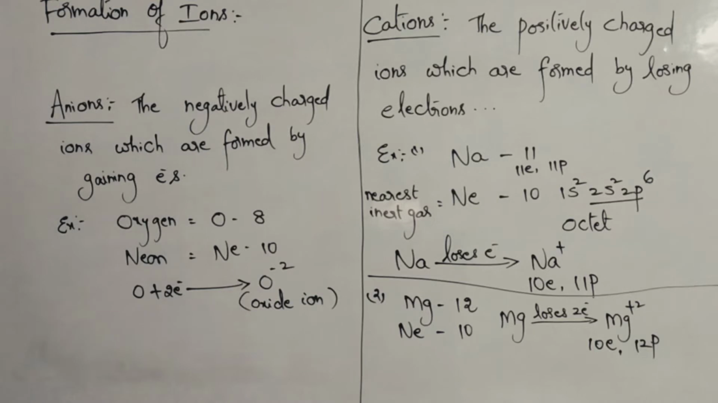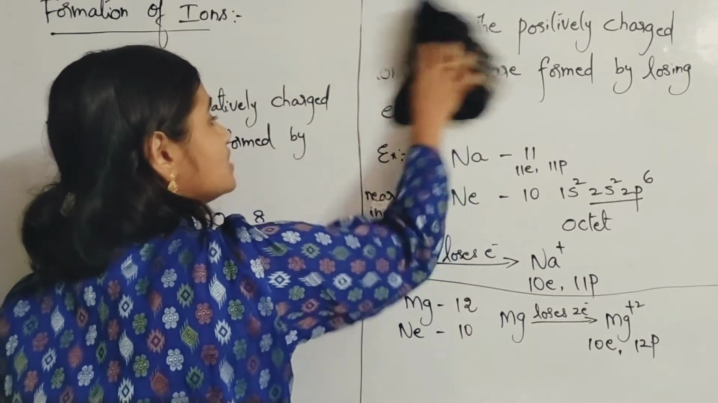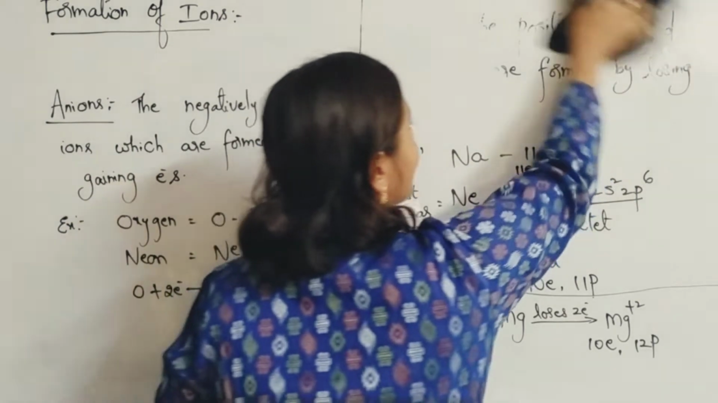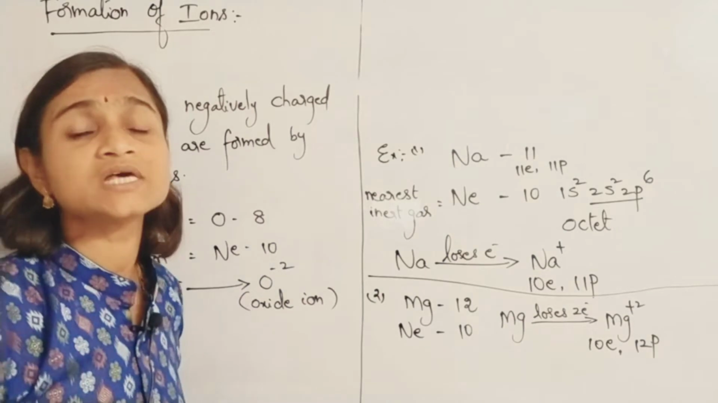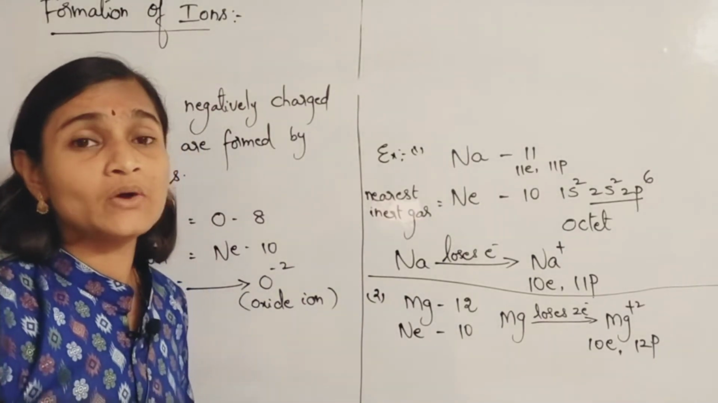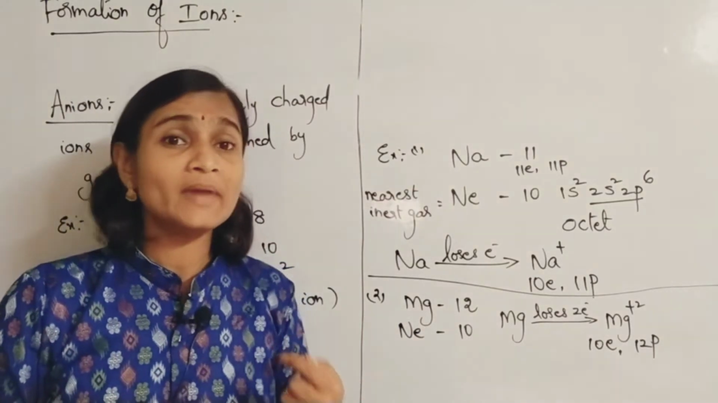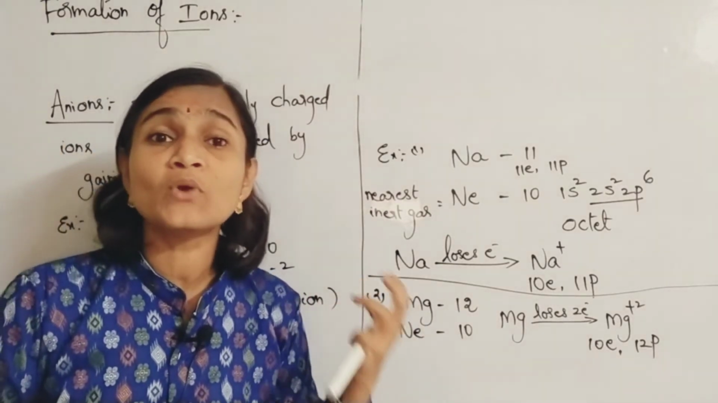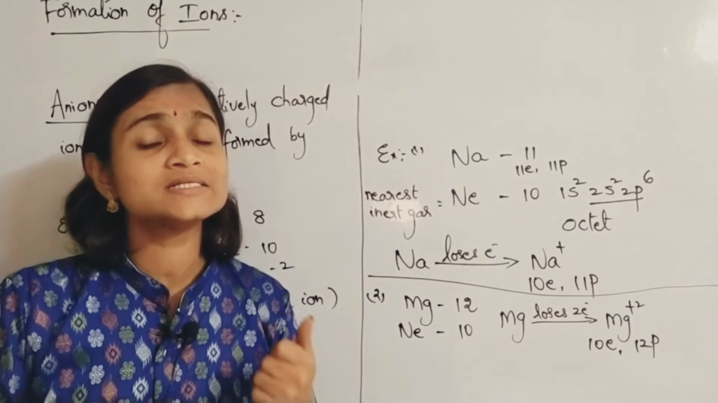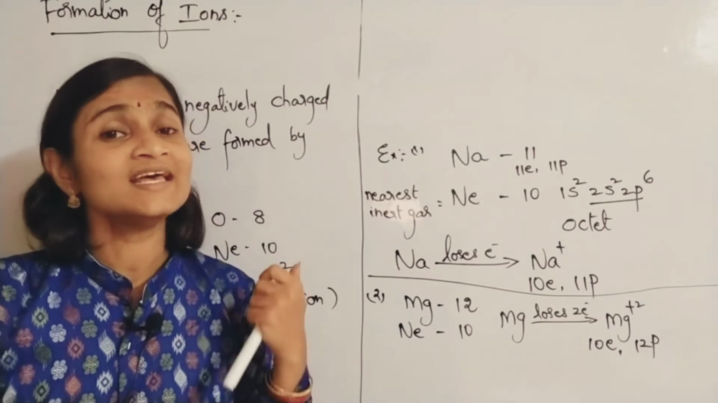Which in other words you call the oxide ion. Similarly, here oxygen is a non-metal. Non-metals form anions, whereas metals form cations. Please remember the point. Anions are formed by non-metals. Non-metals always try to gain electrons, whereas metals always try to lose electrons. Metals are highly electropositive in nature, whereas non-metals are highly electronegative in nature.